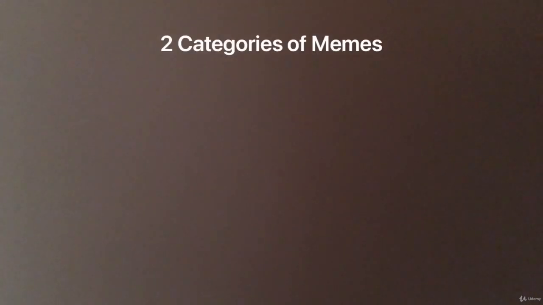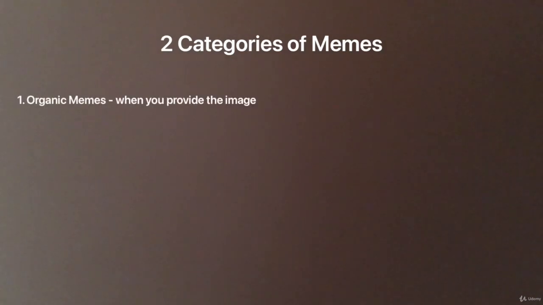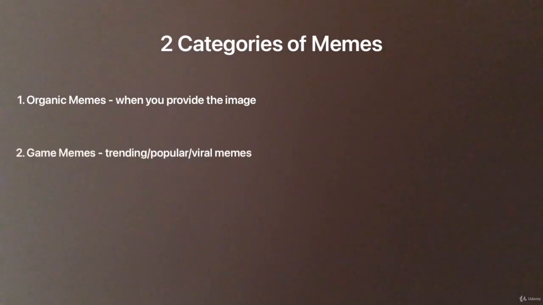Before we learn how to make memes, let's identify the two categories of memes. The first is what I call an organic meme. One way to make your own memes is to source your own photos. For example, if you have a social media account for your pet, you want to make memes using photos of your pet to set up your joke. In this scenario, you would source your own photos to use for the memes and come up with a joke for the text.